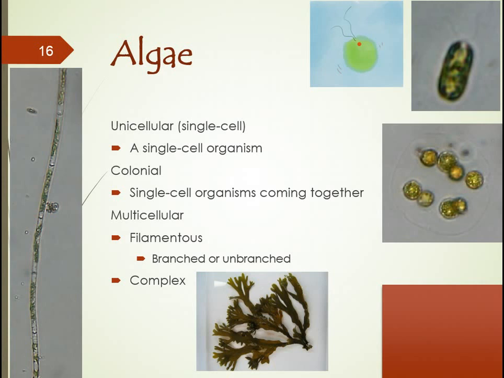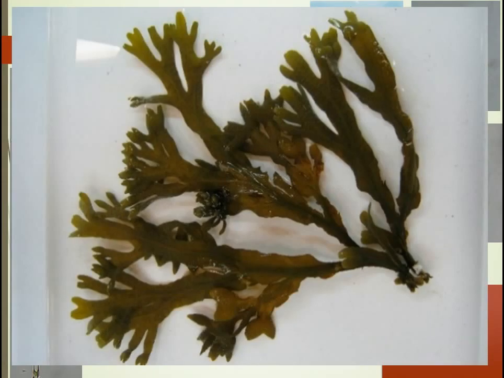Now, as I zoom in on this picture, this is an example of a brown algae that I found on the beach last summer. It has particular fronds. These fronds look like leaves, but they are not. It has a holdfast that basically anchors it to a rock or to a solid surface. But like I mentioned, it does not have leaves. These are not considered true stems, and it doesn't have a plant vascular system. Therefore, it puts this organism into the algae category.